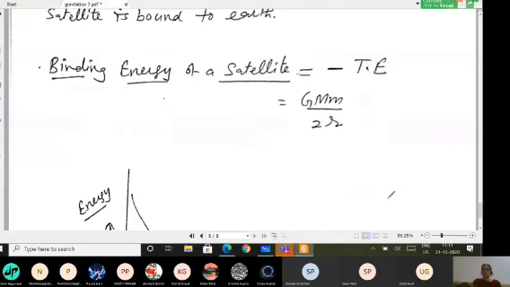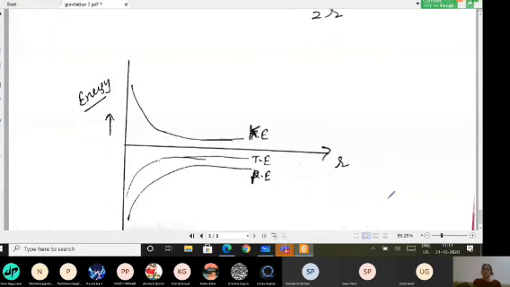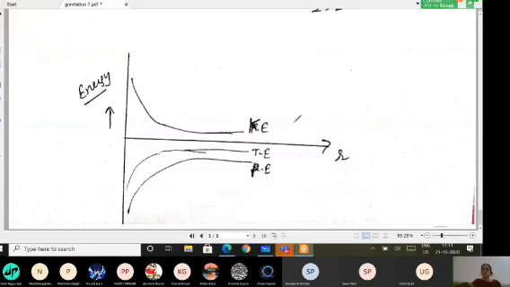If you want to do the graph plotting between the energy of a satellite and the distance, kinetic energy equals half of GMm divided by r.